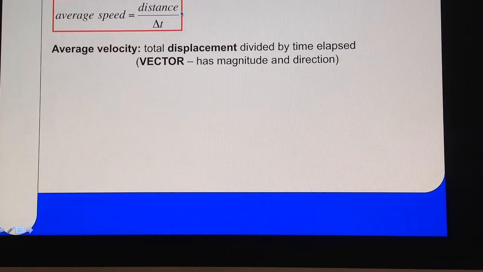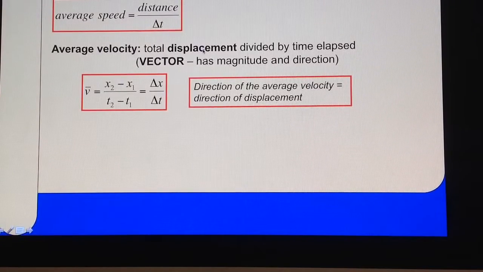Okay, what is average velocity? Well, similar idea, but now in terms of displacement. And if I'm talking about displacement, then average velocity is also a vector. Average velocity also has magnitude and direction. What is the definition of average velocity? And I'm using this bar here to mean average, okay? So the average velocity is the final position minus the initial position, which is displacement, divided by the time.